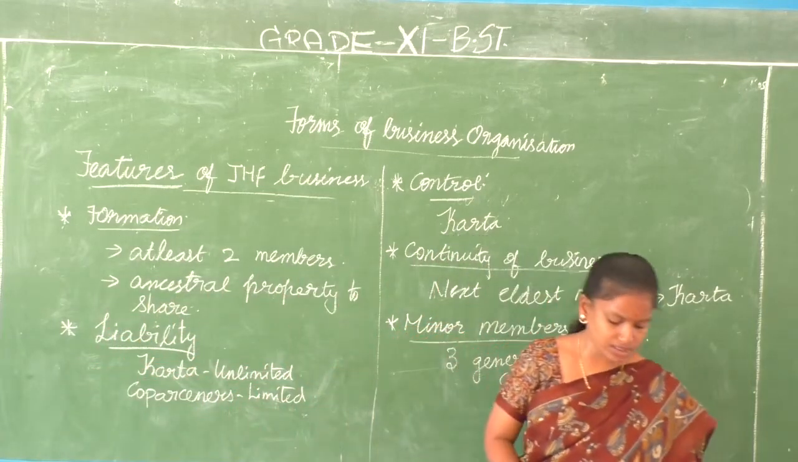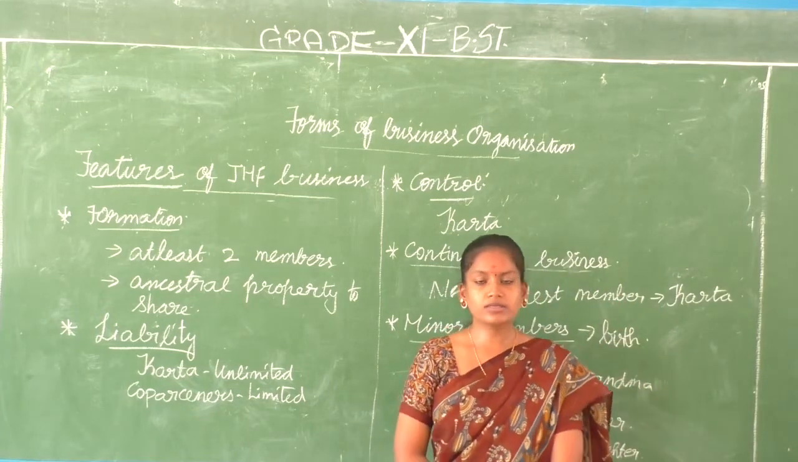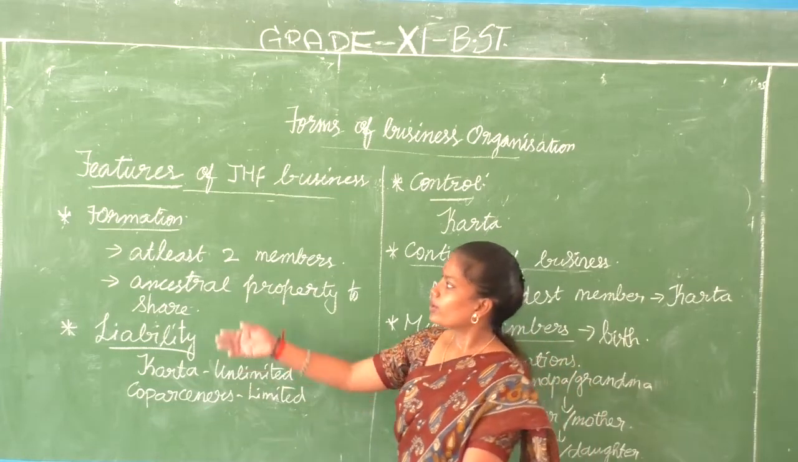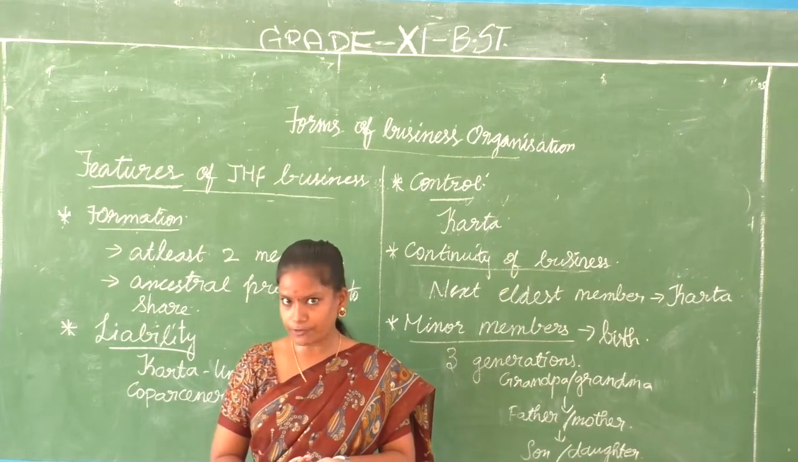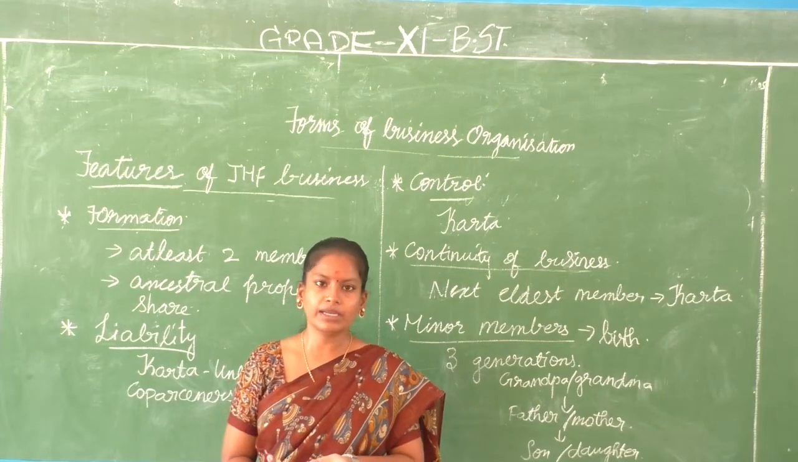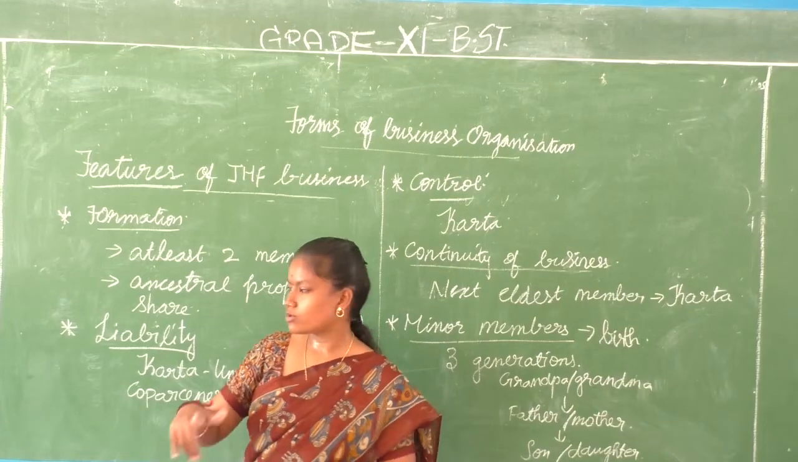So what have we discussed so far? We have discussed the joint Hindu family business and its features. Formation: it is governed by the Hindu Succession Act 1956, and changes have been made by the Hindu Succession Amendment Act 2005.